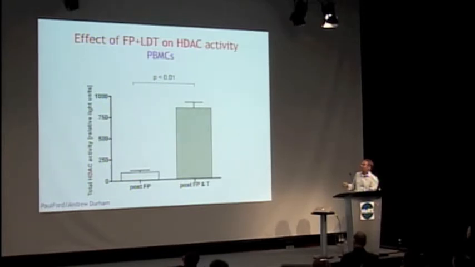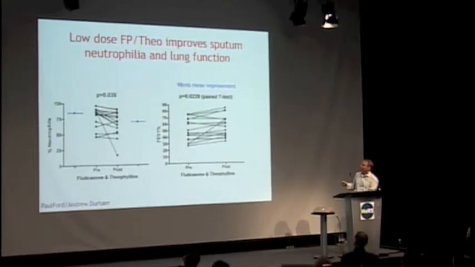But we had a 9-fold induction of HDAC activity in the presence of the theophylline and steroid. Functionally, there was a suppression of inflammation, at least in sputum neutrophils, which is not seen with either of the two components, fluticasone or theophylline alone, and also an increase in lung function in these patients.